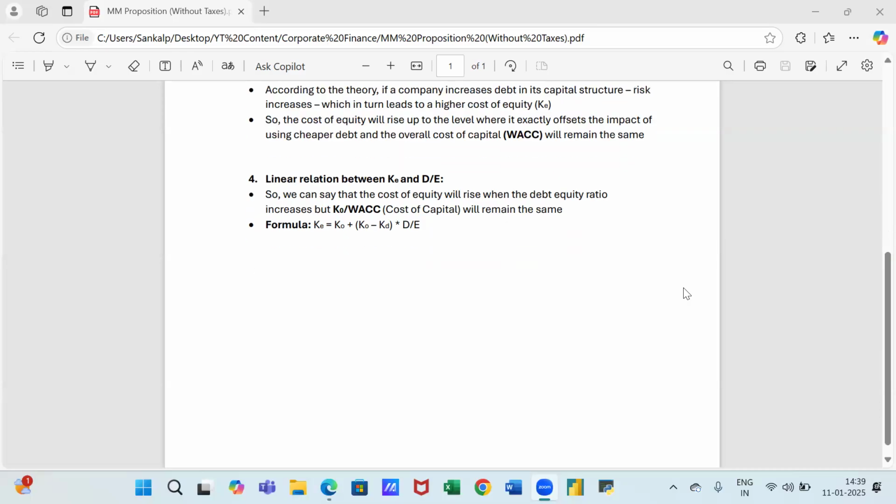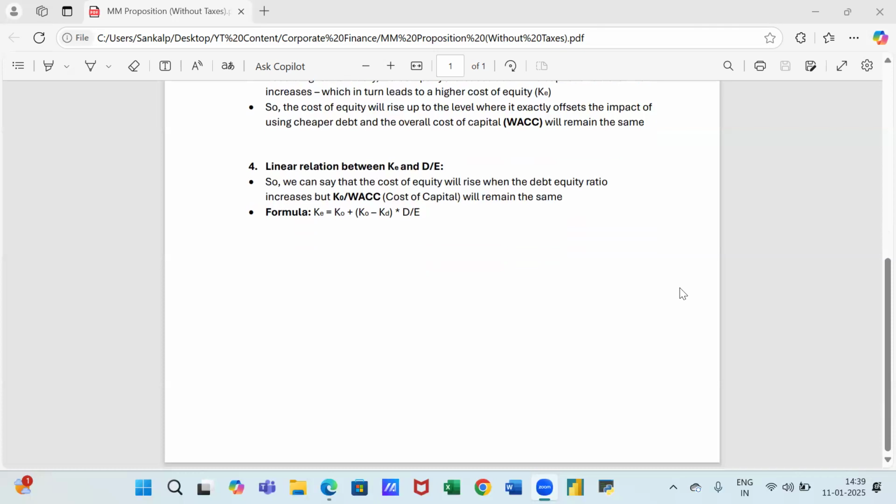So we can conclude that there is a linear relationship between the cost of equity and the debt equity mix of the company. We can say that the cost of equity will rise when the debt equity ratio increases, but my K0 or my WACC, that is the overall cost of capital, will remain the same. And that can be seen in the formula below as well. That is, KE, the cost of equity, is equal to K0, the cost of capital, plus, in brackets, cost of capital minus cost of debt, multiplied by the debt equity mix. So as my debt equity ratio increases, my cost of equity will also increase, but my overall cost of capital will remain the same.